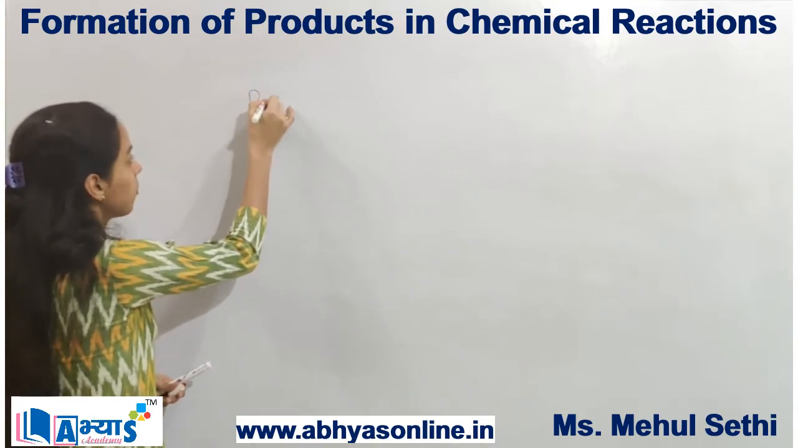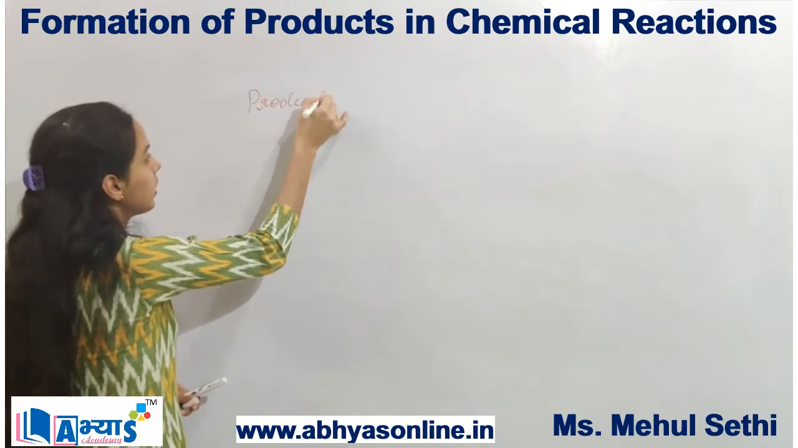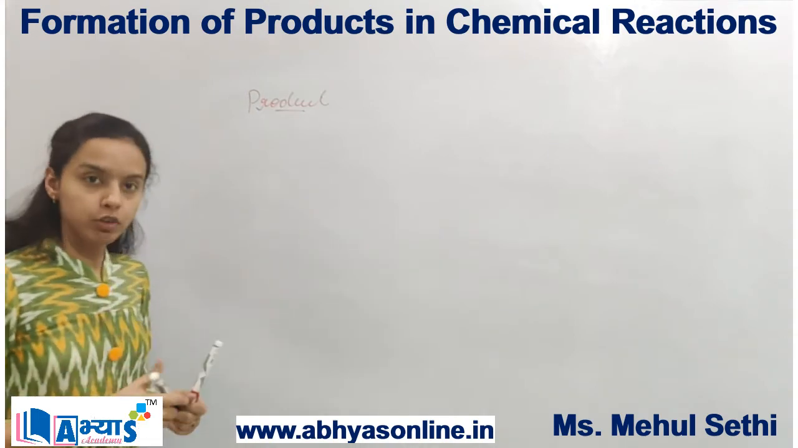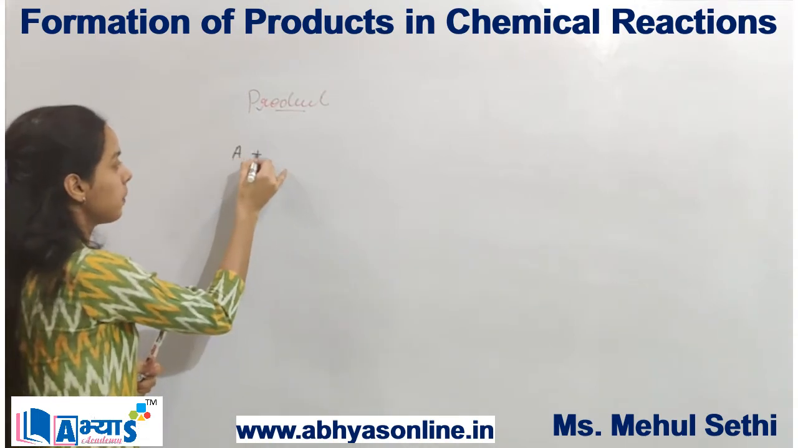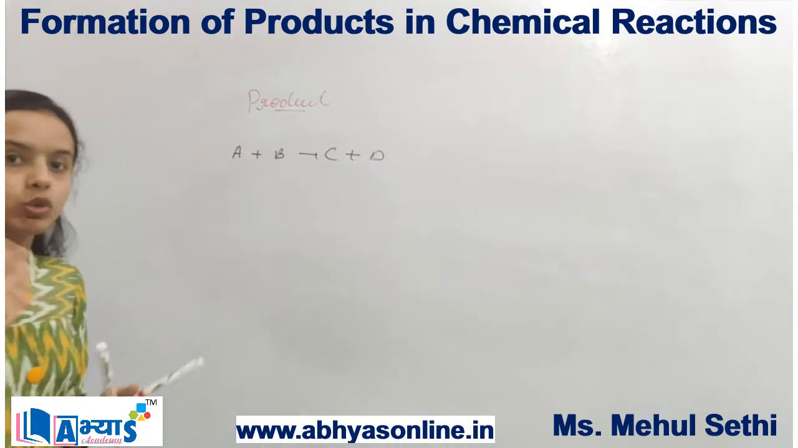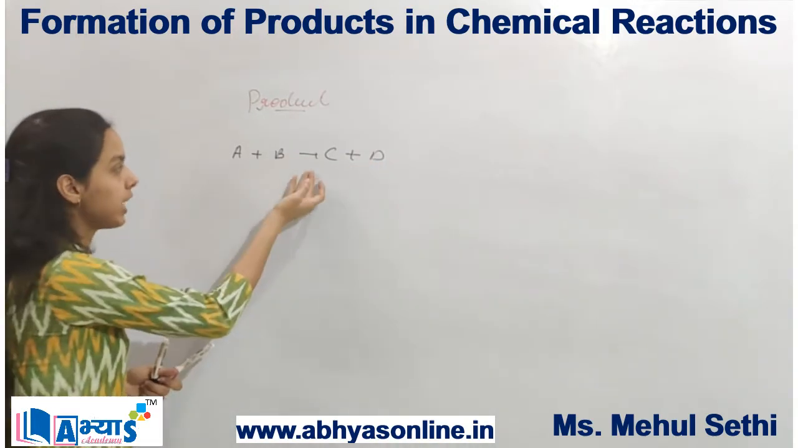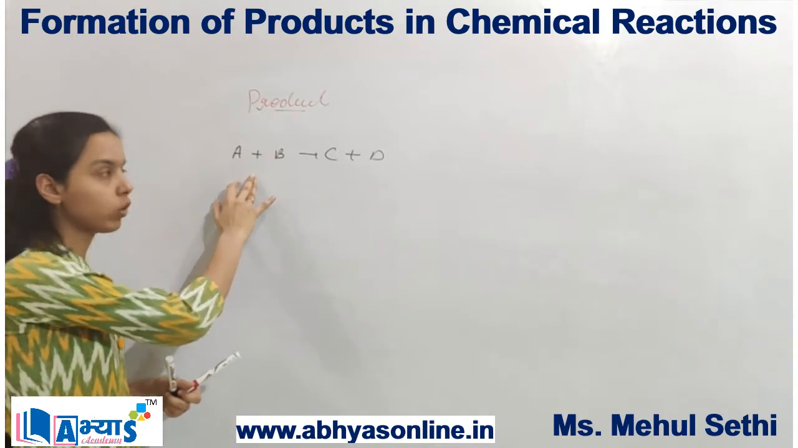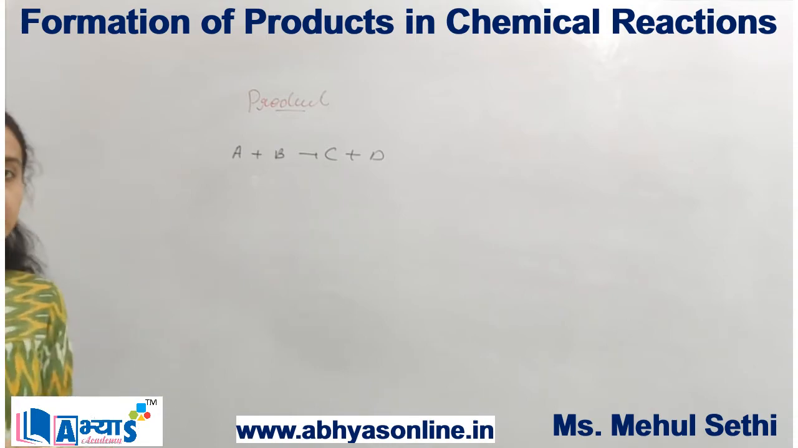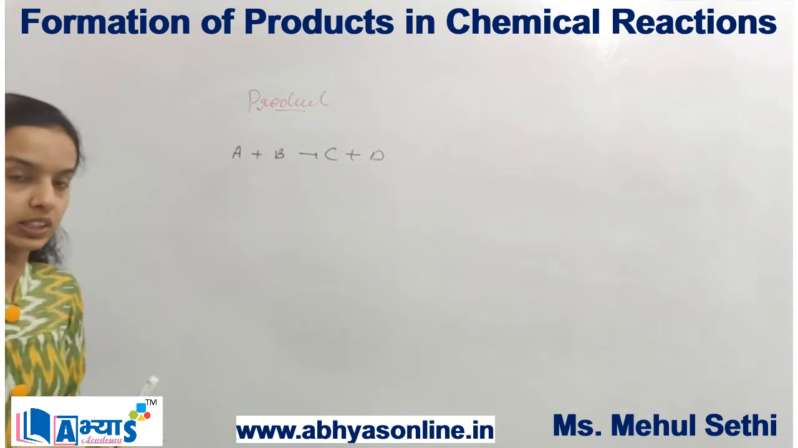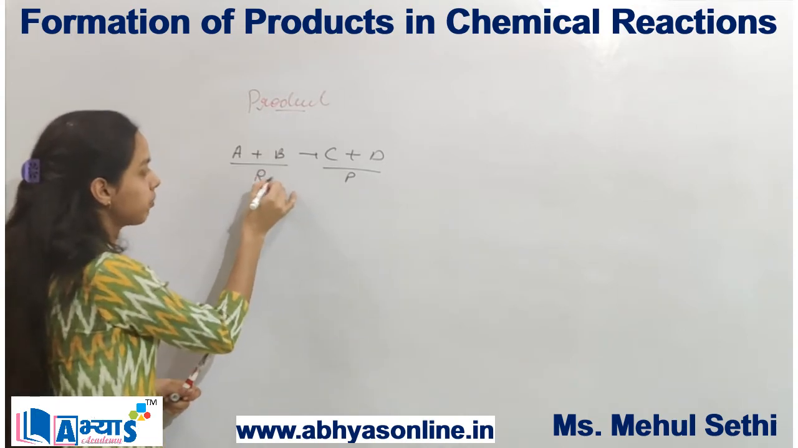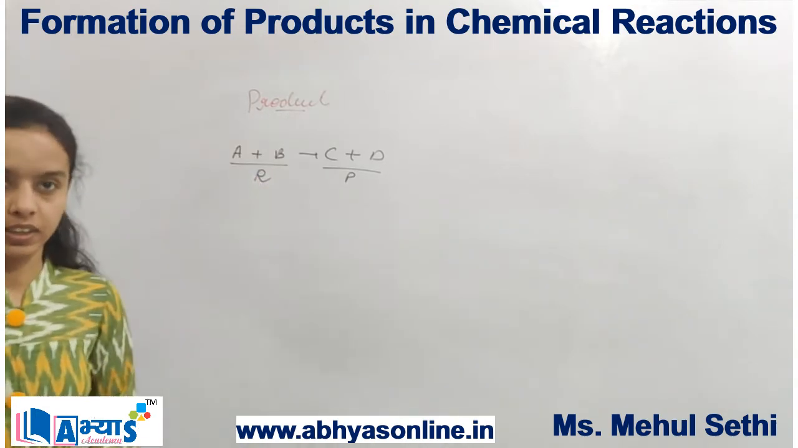Concept of formation of products in a chemical reaction. Suppose I have a chemical reaction in which I have two reactants, that is A plus B will give me C plus D. So the original substances which are on the left side of the arrow are known as the reactants, and the new substances which are formed after the chemical reaction are known as the products. The chemical properties of products are different from the chemical properties of the reactants.